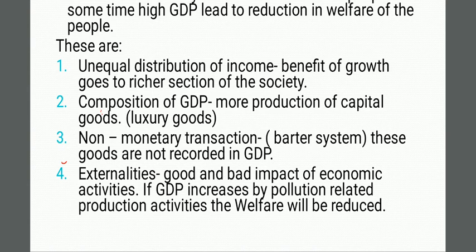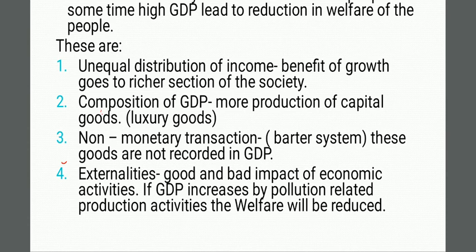Number one, unequal distribution of income: the benefit of growth goes to the richer section of the society, so there is a problem of welfare.